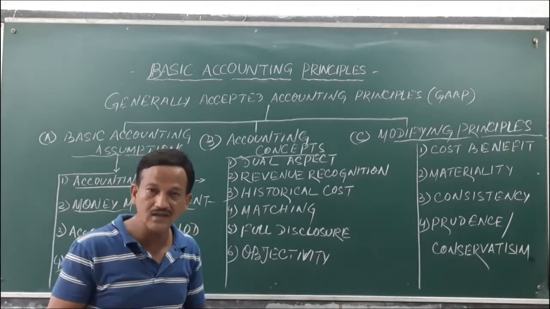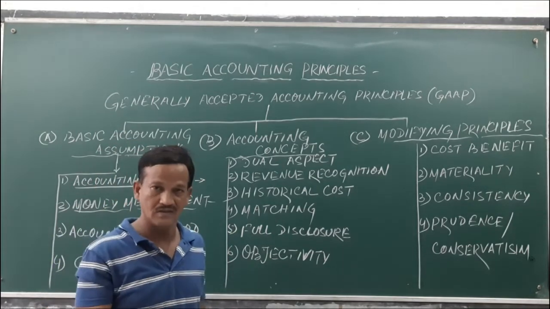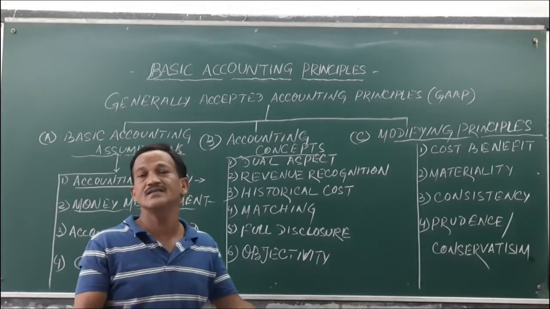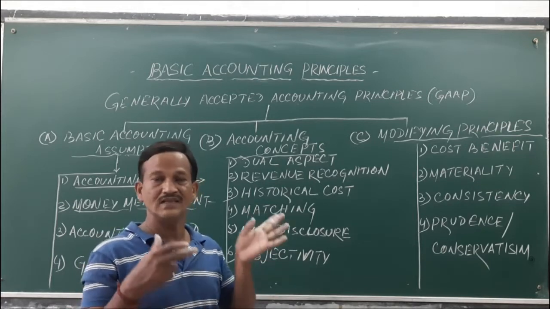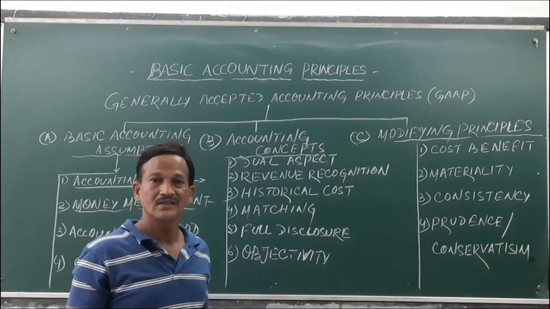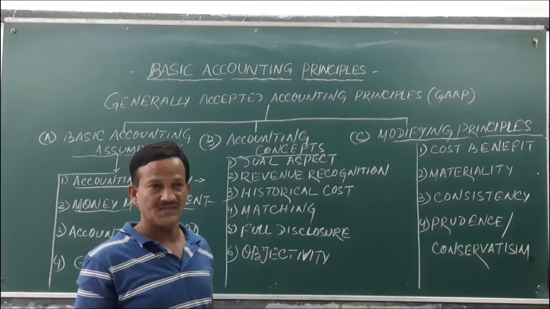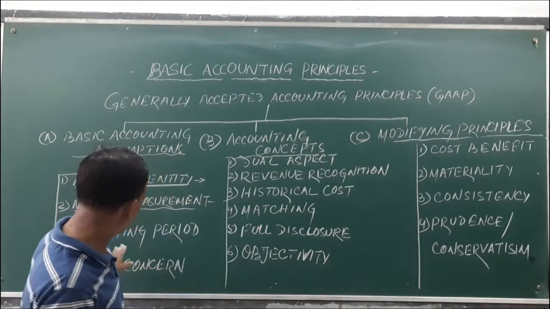If it is in England, then it should be recorded in pounds. In Japan, it should be recorded in Japanese yen, so that the people will understand the accounting statements and the records.